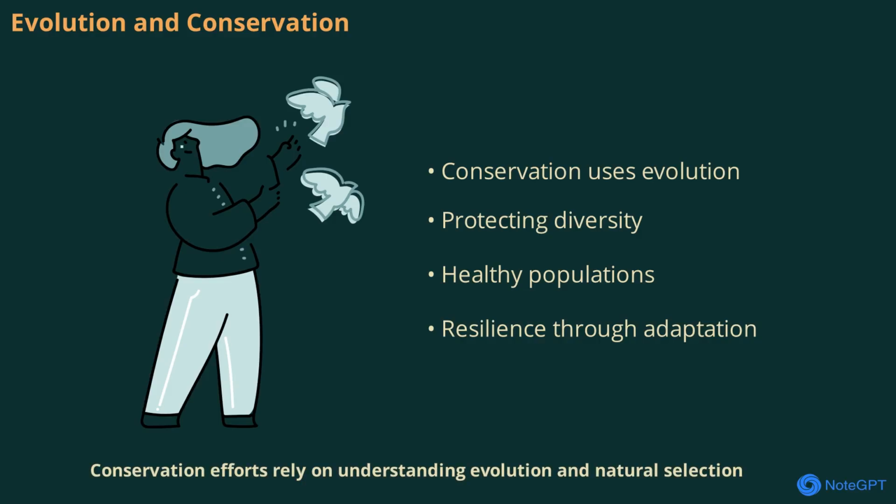Conservation efforts rely on understanding evolution and natural selection. Protecting genetic diversity and habitats helps species adapt to changing environments. Conservationists use evolutionary science to guide their work, ensuring that populations remain healthy and resilient. Evolution is a key tool in preserving the diversity of life.